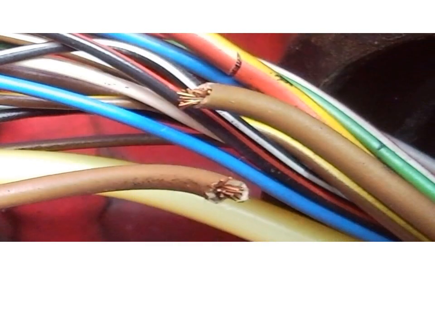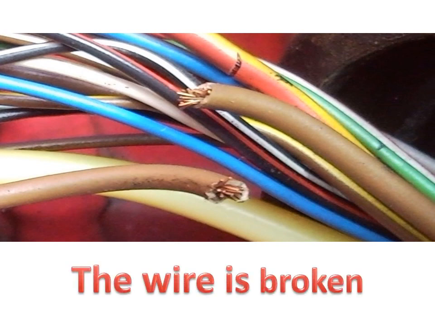Look at this picture. What can you see? Can you tell me? Look, the wire is broken. Do you know who broke the wire?